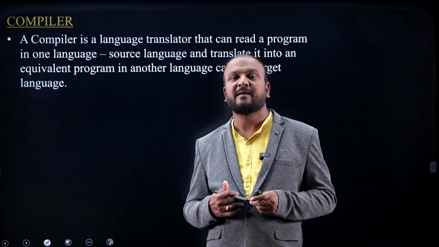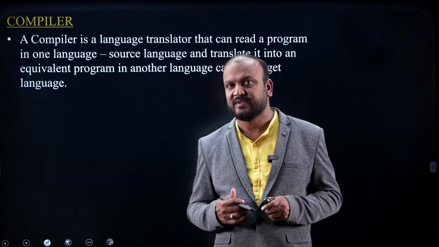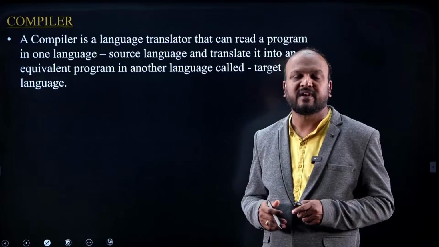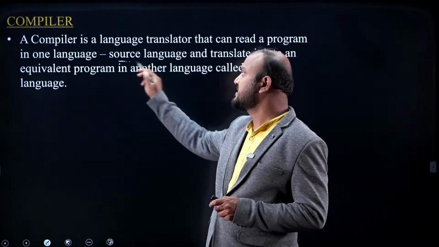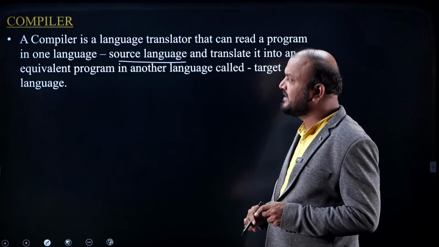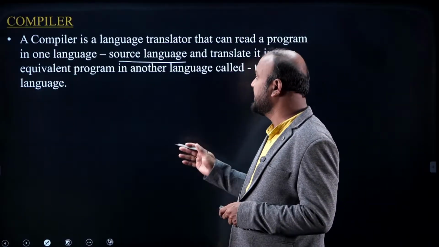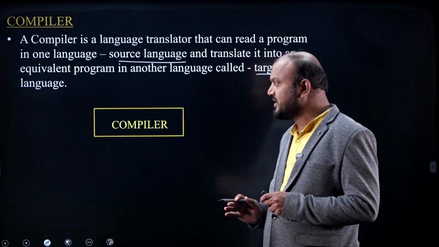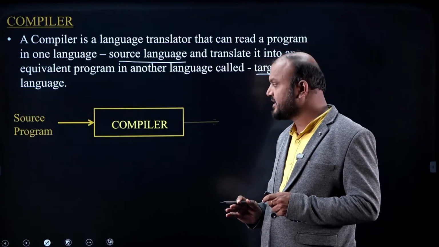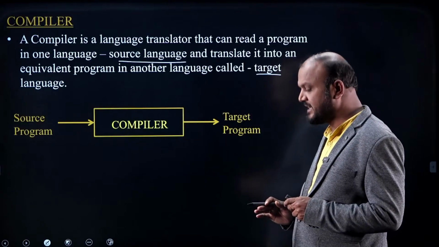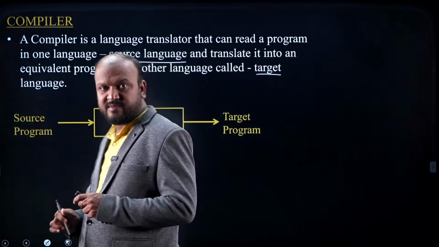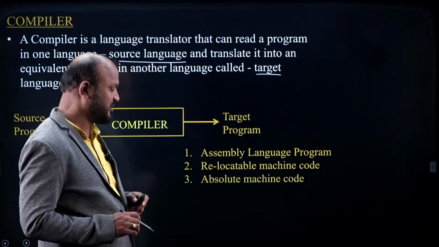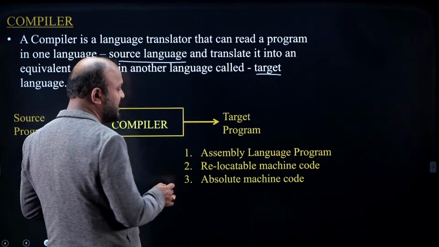That's why we can say a compiler is a language translator that can read a program in one language, which we call the source language, and translates it into an equivalent program in another language called the target language, that is, source to target. A compiler takes as input a source program and translates it into a target program. The target program could be an assembly language program, relocatable machine code or absolute machine code. These are the different forms of machine code.